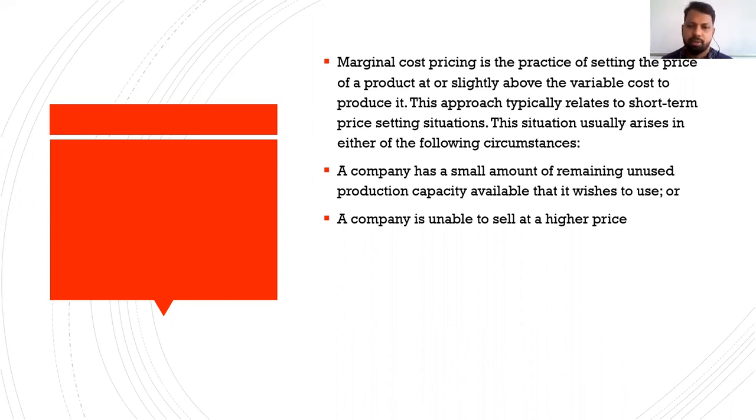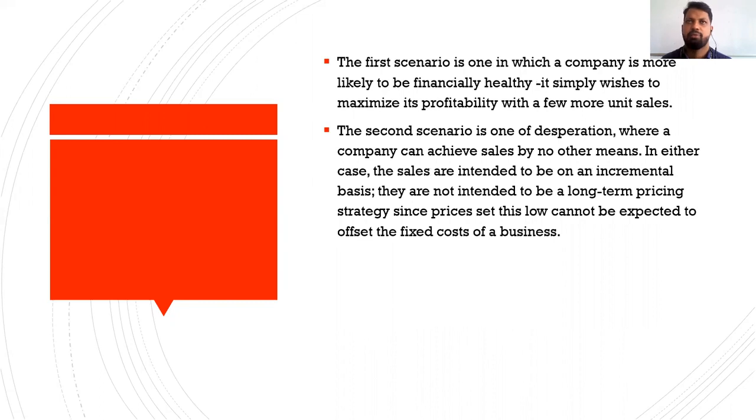The second scenario is that a company is unable to sell their product at a higher price. If that particular company is in an oligopoly market scenario, facing stiff competition from its competitors, they have to go for marginal cost pricing in order to attract the customers in a shorter period of time. So the first scenario is one in which the company is likely to be financially stable.